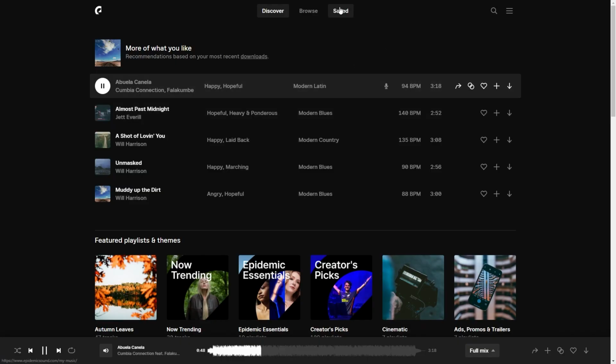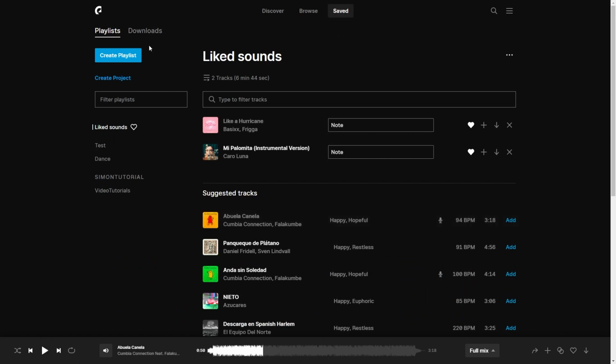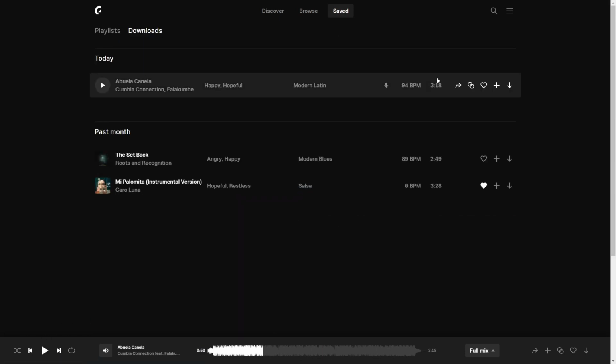Under Saved in the menu, we can then also access our download history above and see which songs we have all downloaded with our account.